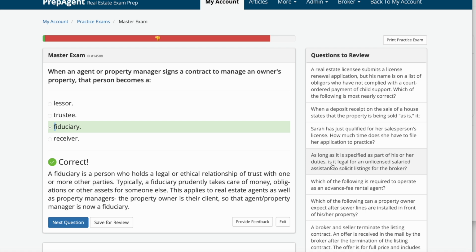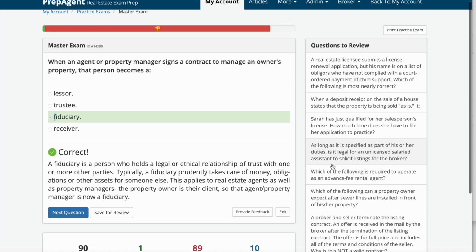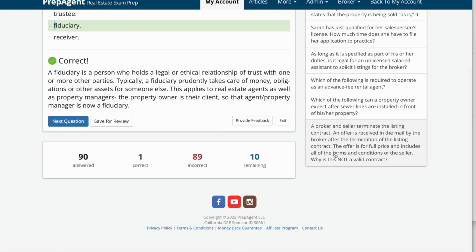A fiduciary is a person who holds a legal or ethical relationship of trust with one or more parties. Typically, a fiduciary prudently takes care of money, obligations, or other assets for someone else. This applies to real estate agents as well as property managers. The property owner is the client, so that agent or property manager is now a fiduciary.